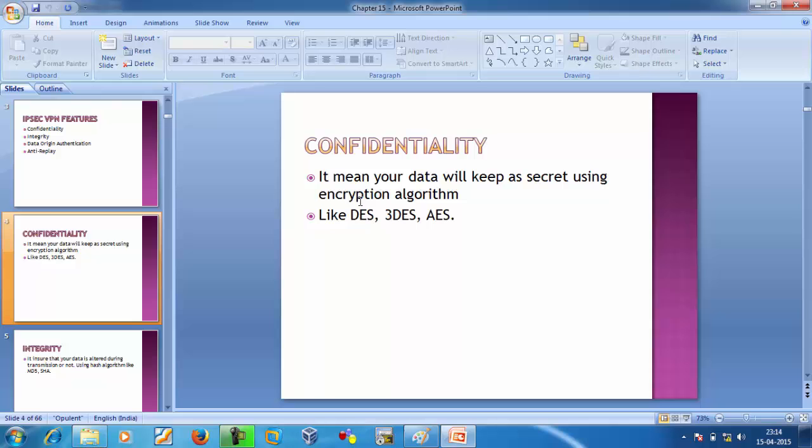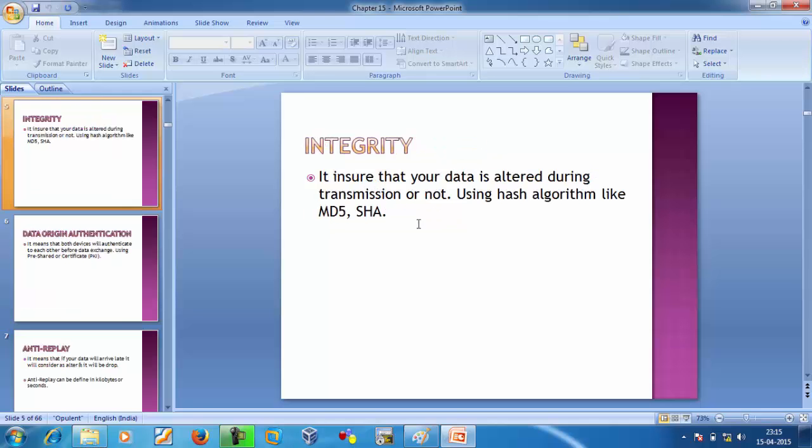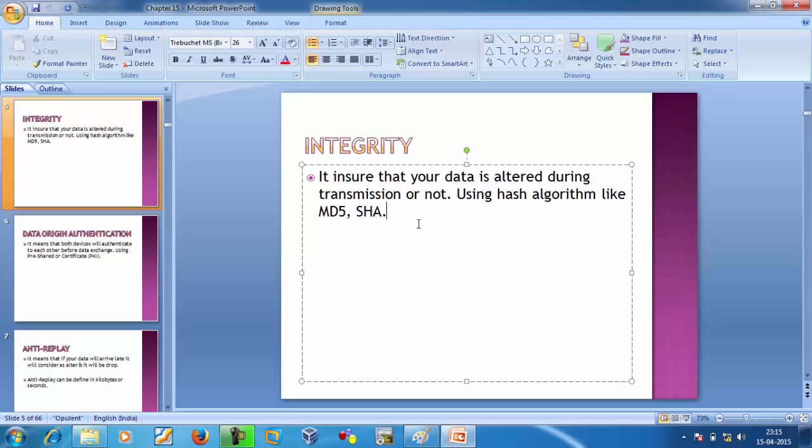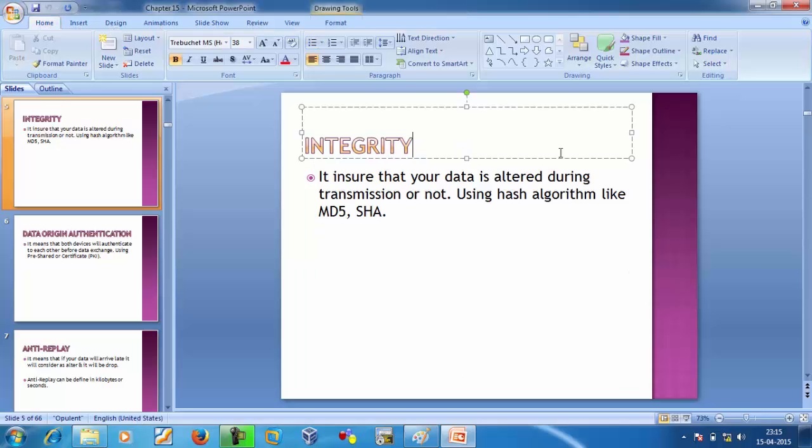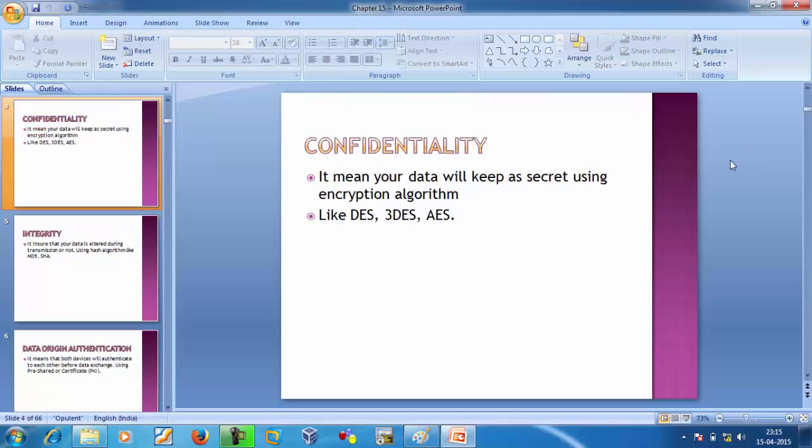We will use encryption algorithms here: Data Encryption Standard, Triple Data Encryption Standard, and Advanced Encryption Standard. We can obtain confidentiality using encryption algorithms, and here we can use three. These algorithms will be used by both peers, and both peers here means both branches.